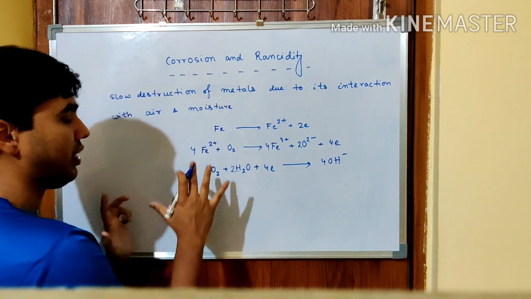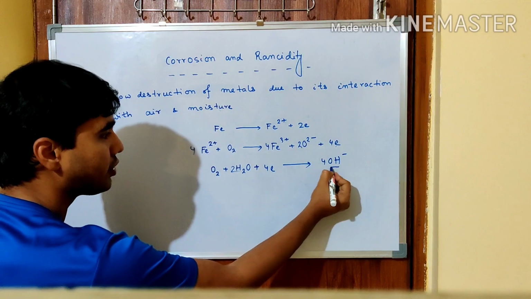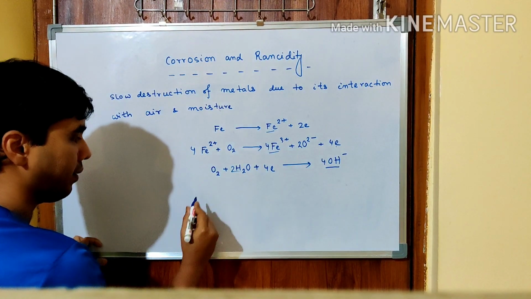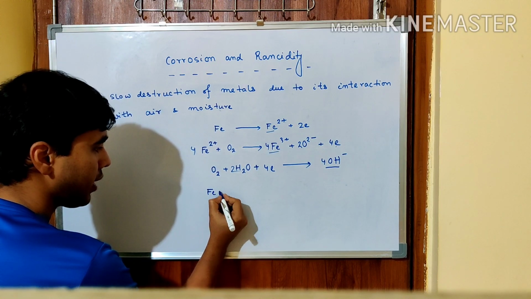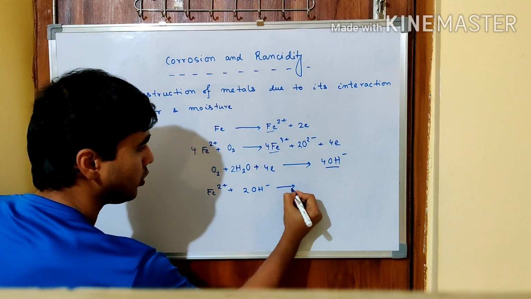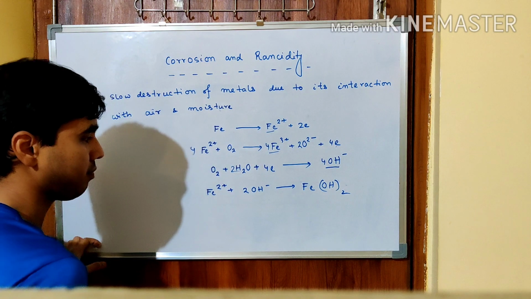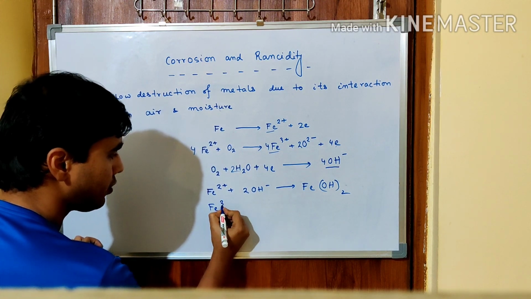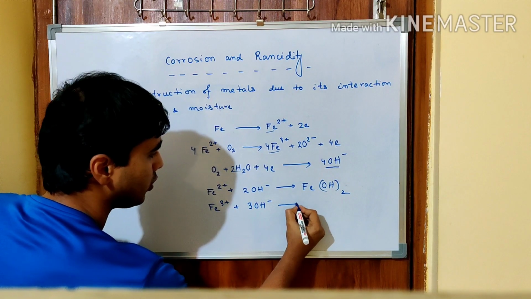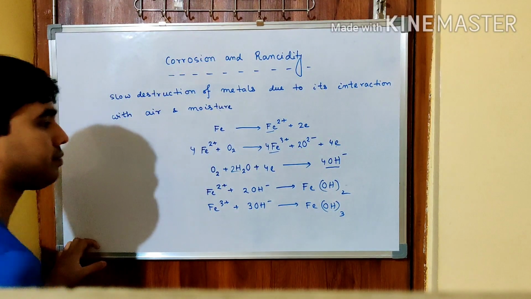So initially this happens. Then as the hydroxide is also there, and Fe2+ and Fe3+ are also there, these will combine. How do they combine? Fe2+ combines with 2OH- to give rise to Fe(OH)2. Similarly, Fe3+ will also combine with 3OH- to give rise to Fe(OH)3.